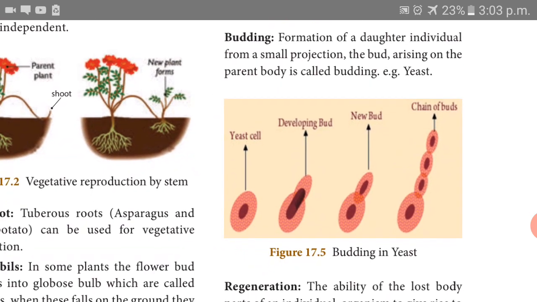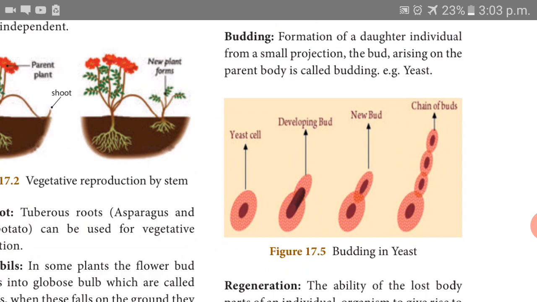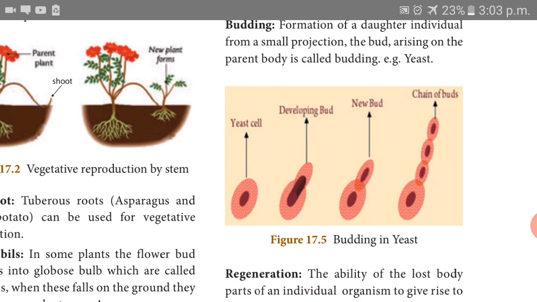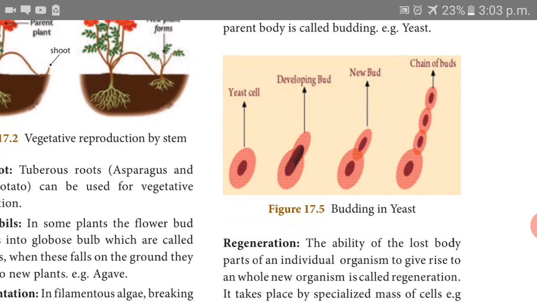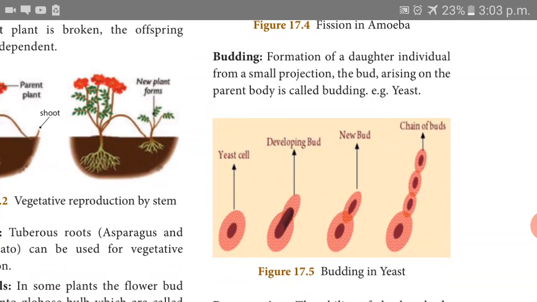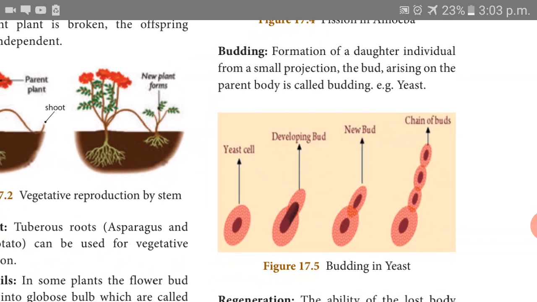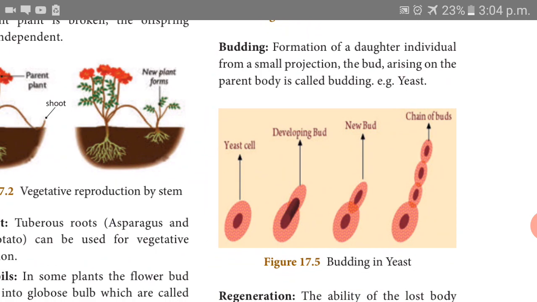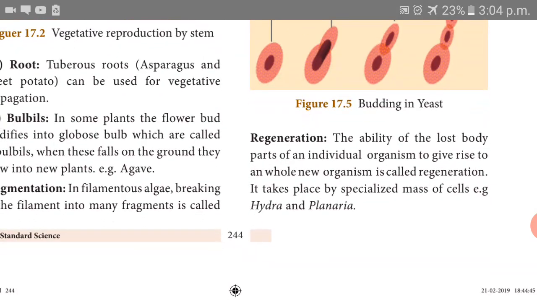See that picture, that is a yeast. Do you know yeast? It is a unicellular organism. In the yeast, first a bud-like structure is formed, then it develops. After that it is detached from the adult and it grows as a young one. Okay, so this is what is called budding. Formation of a daughter individual from a small projection, the bud, arising on the parent body is called budding. Example, yeast.